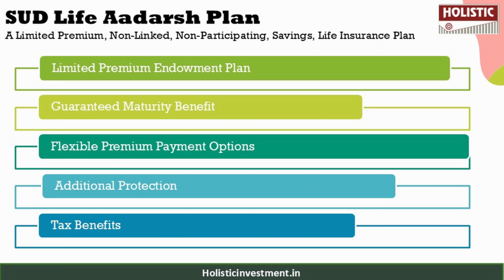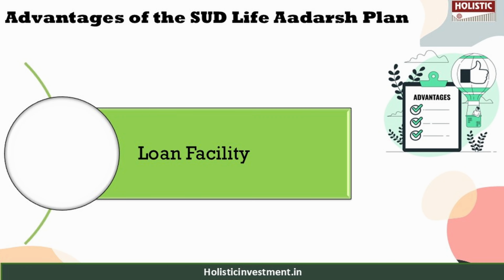death benefit which provides extra security to your family during difficult times, and your premiums qualify for deduction under section 80C, and maturity proceeds are tax free under section 10(10D) of the Income Tax Act. There are benefits like maturity benefit and death benefit in this plan, and one of the advantages is that you can avail a loan of up to 70% of the policy's surrender value, providing liquidity in times of need.